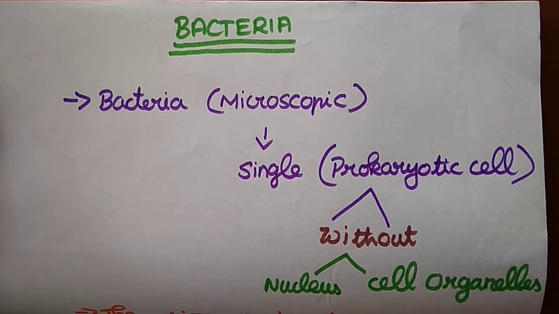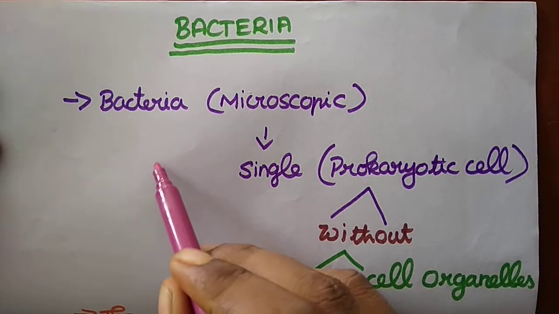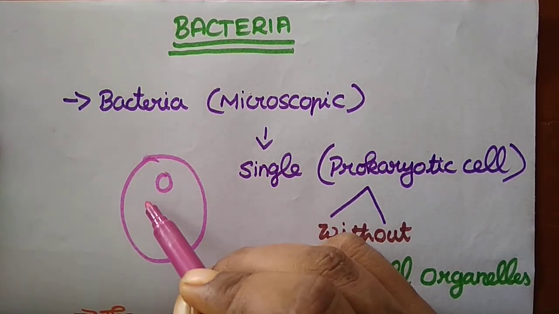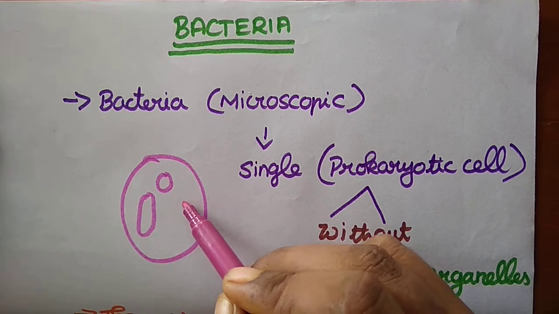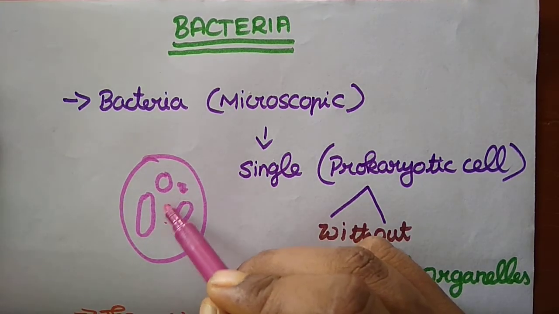Organelles are things like vacuoles, mitochondria, and cytoplasm inside the cell. They may be present or absent in the eukaryotic cell. So just imagine this is one cell. Here they have a nucleus, a mitochondria, vacuoles, DNA and ribosomes.